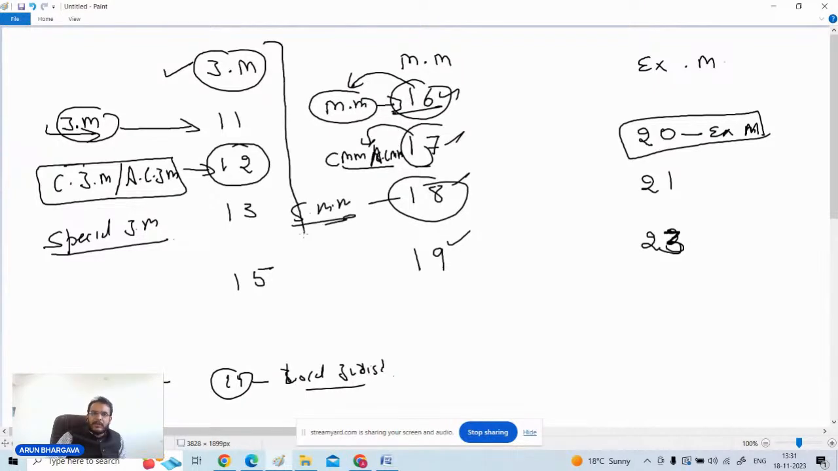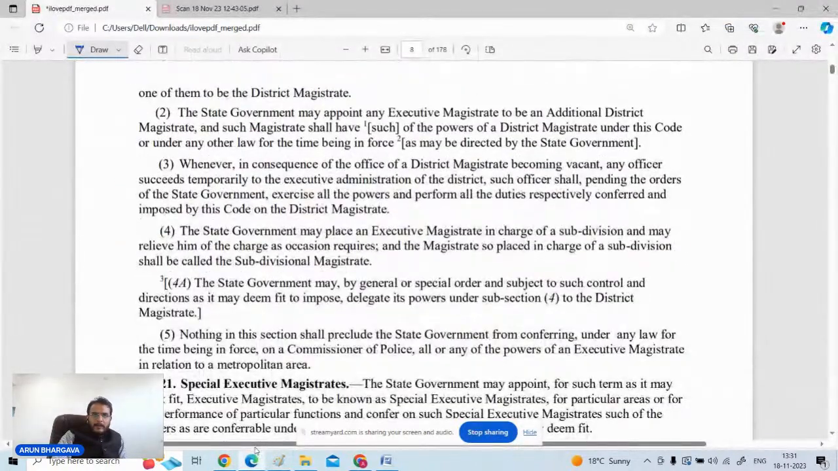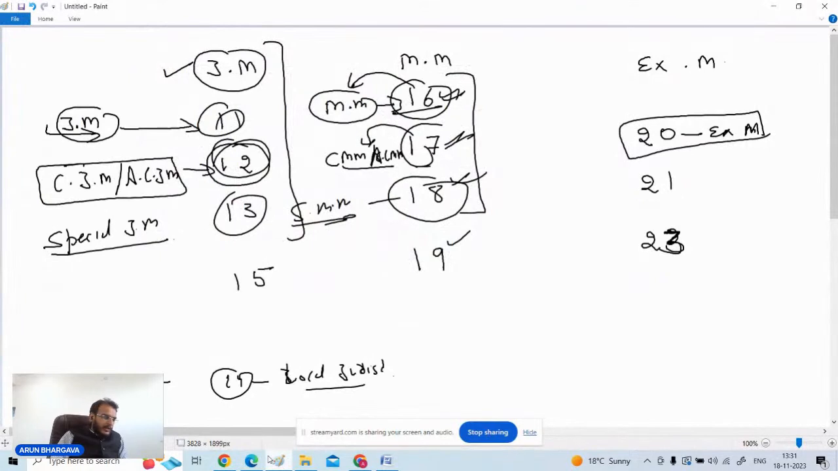So this is a trick by which you will get to know under which provision which magistrate is being referred. So 11, 12, 13 are for judicial magistrates, 16, 17, 18 for metropolitan magistrates. And if you see onward, section 19, 20 you will be getting in your concerned bare acts.